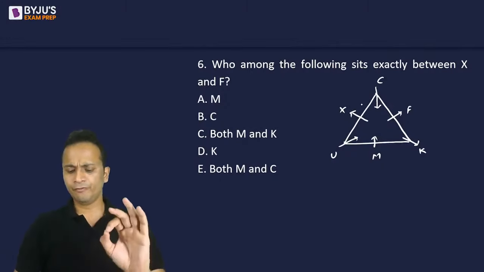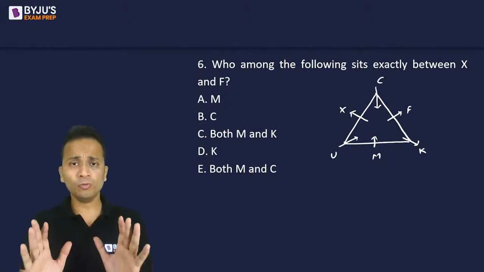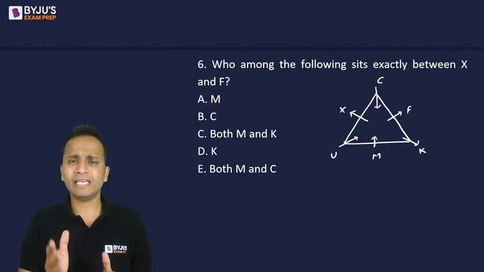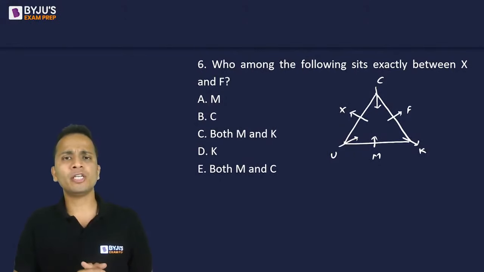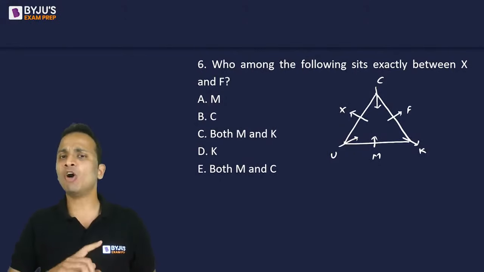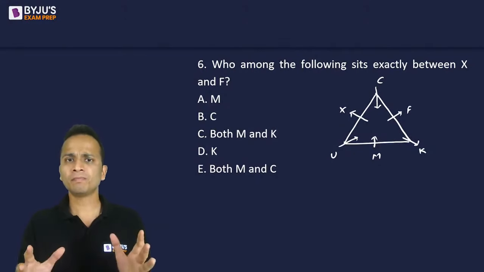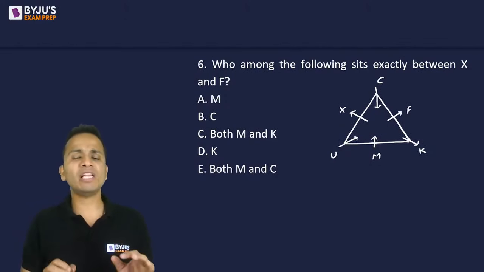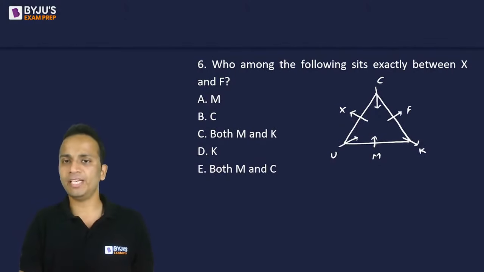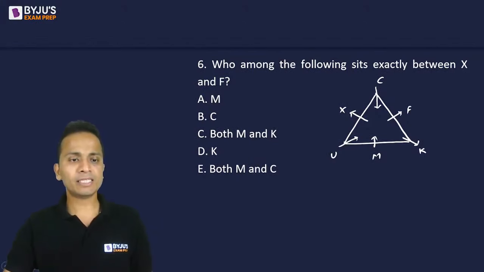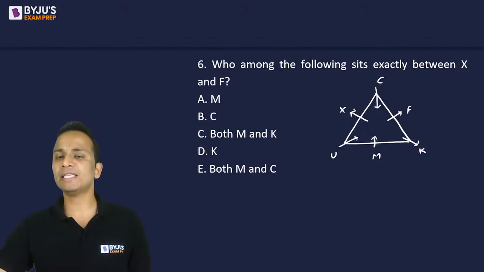Now, if you remember, yesterday, there was one question in which it was asked that how many people are sitting between two people, and the direction in which we'll have to count was also mentioned. Now, in this case, question is, who among the following sits exactly between X and F?